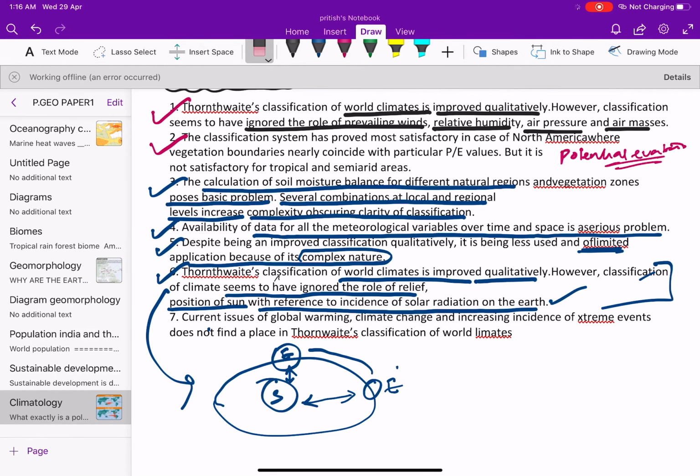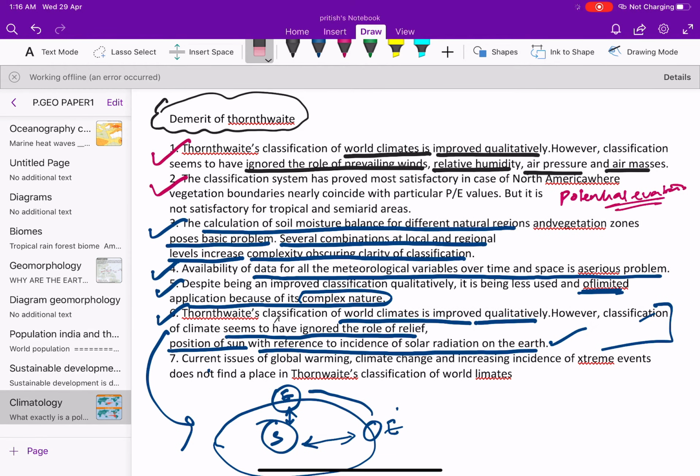We have 7 demerits with respect to Thornthwaite's classification. And if you say that most of the demerits that were available with the Thornthwaite were also available with the Köppen. Even Köppen did not take into account the climate change. So basically they couldn't have taken into account the climate change because that climate change was not that stark at that time. However, in the contemporary times, climate change is important and such things should be taken into climatic classification, which Köppen and Thornthwaite at that time did not take. This is the thing. Thank you.